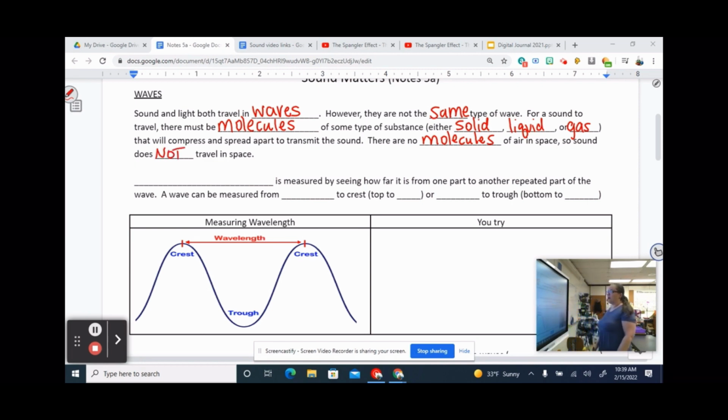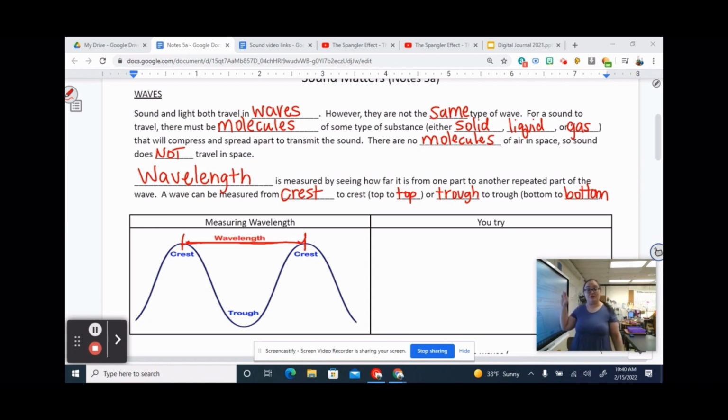All right, so now we're going to talk about some of the vocabulary words associated with waves. So first we have wavelength. Wavelength is measured by seeing how far it is from one part of the wave to another repeated part of the wave. So it's got to be measured from crest to crest, so from the top over to the top, or from trough to trough, so from the bottom to the bottom. You cannot measure a wave from the top to the bottom.